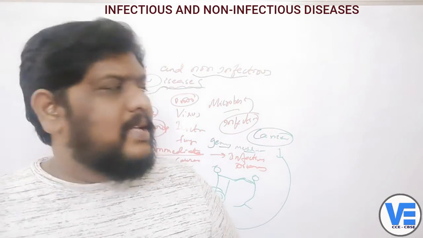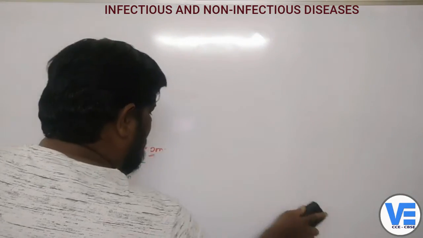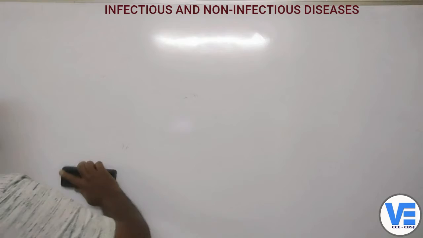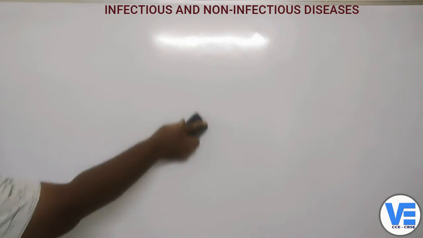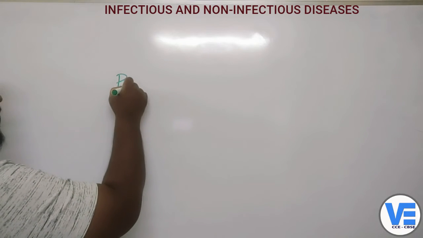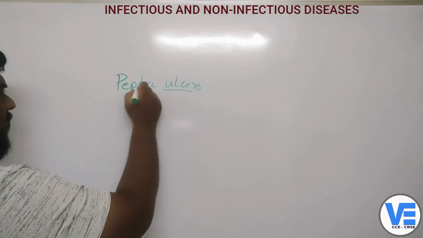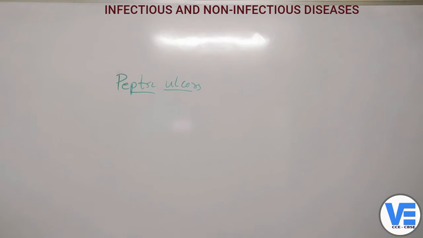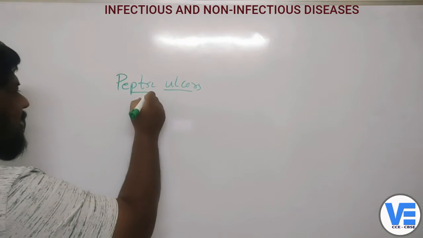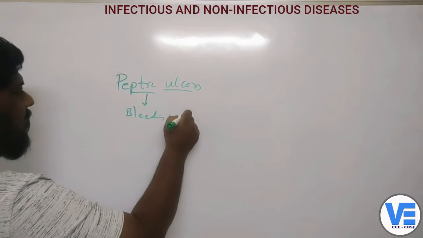In olden days, there was a problem which is called peptic ulcers. These are the kind of ulcers which form in the stomach. It's a problem which occurs in the stomach, and those ulcers are called peptic ulcers. This will result in bleeding in the stomach.